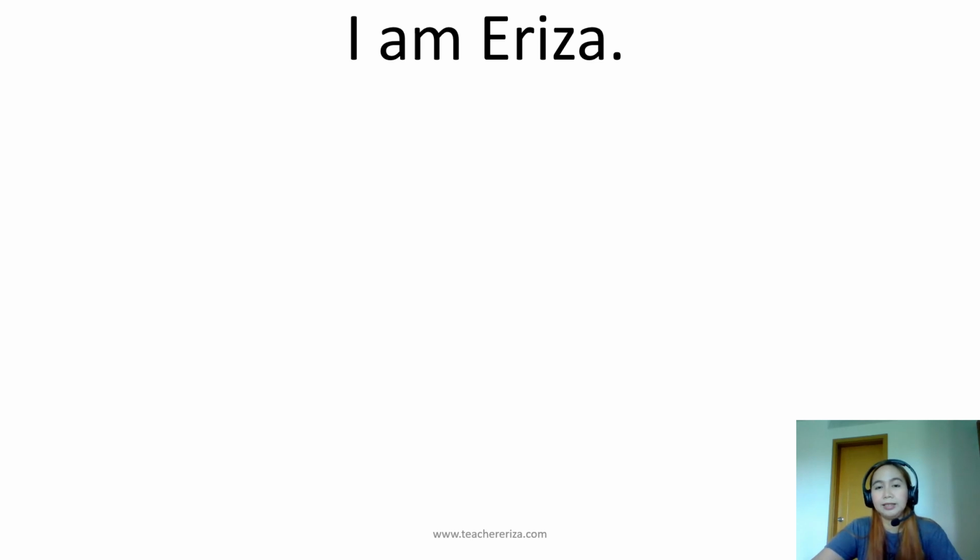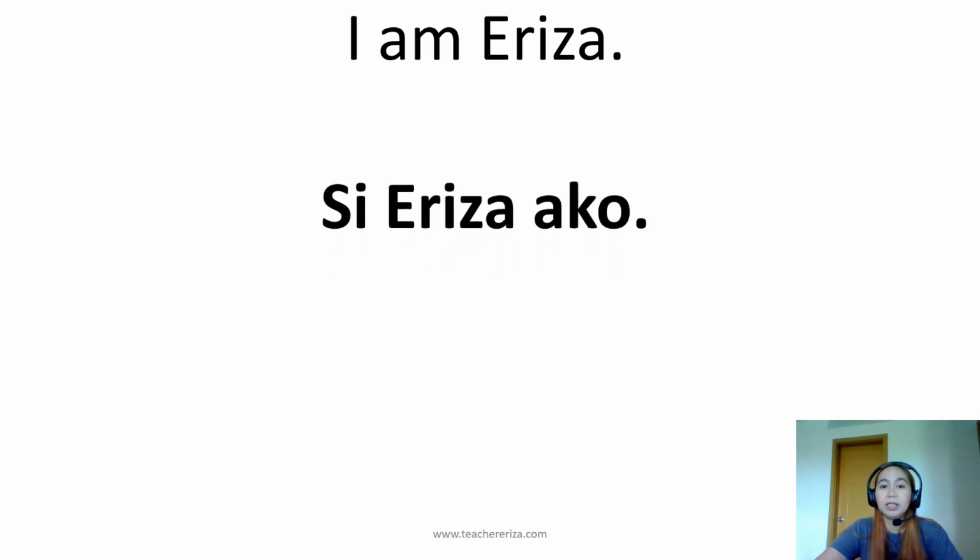Okay, so let's see another example. I am Eriza. Now, what I'm going to show you is the casual way. The casual or the informal way is we will reverse the sentence. So instead of starting with the subject, we will start with the predicate. So we will start here with Eriza and then I. So that will be si Eriza ako. And if you notice, we dropped the verb. So there is no verb for the informal or casual way.